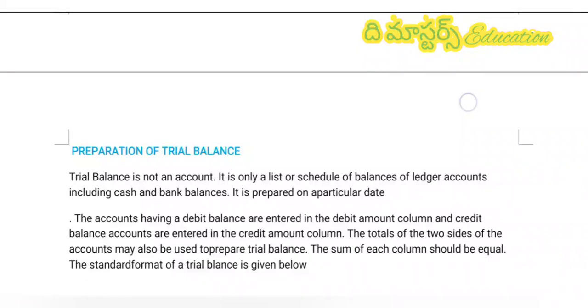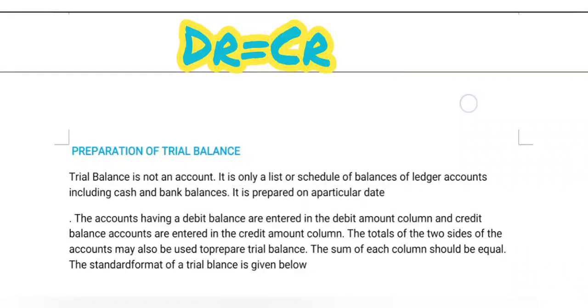Accounts having a debit balance are entered in the debit amount column and credit balances are entered in the credit amount column. The sum of each column should be equal. That is, debit is equal to credit.